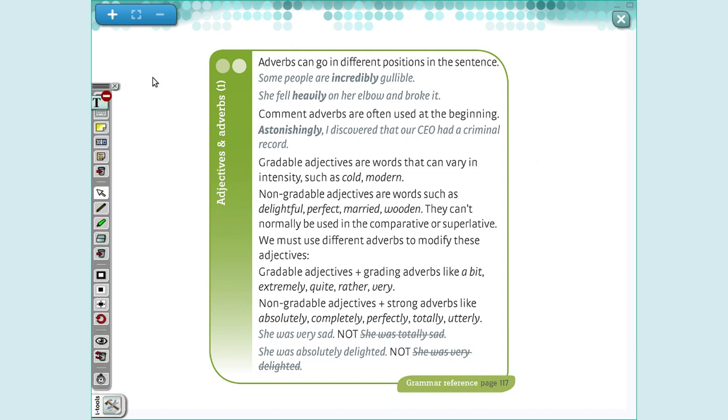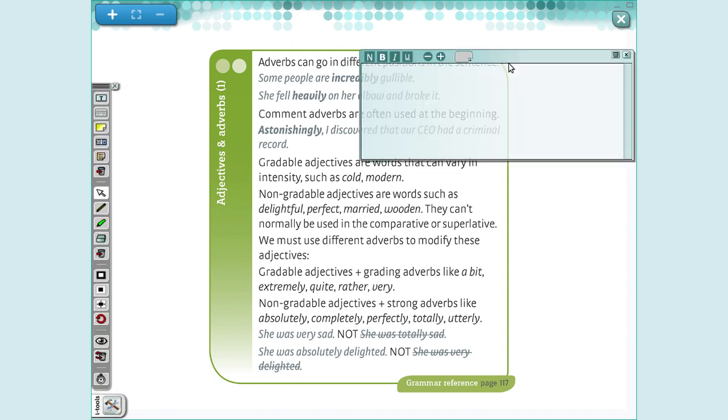Teacher, when we are going to use the adverbs at the beginning, okay? At the beginning of our sentence, so let's write here. First rule, primeira regrinha, when we talk about time, we can use at the beginning of our sentence. And when I have a comment adverb, I can use at the beginning of my sentence. Okay?